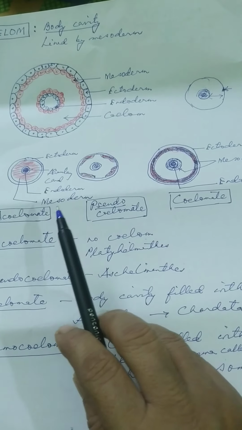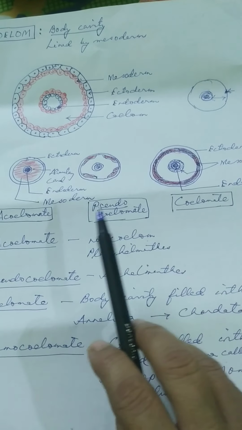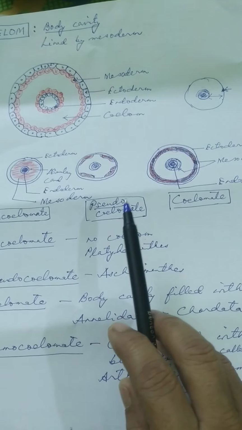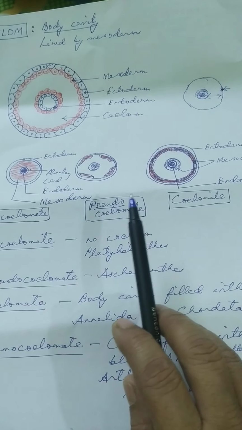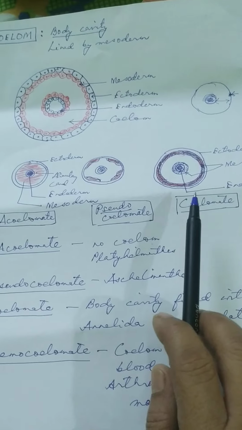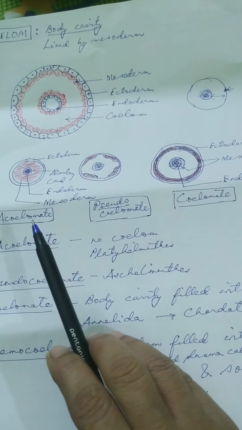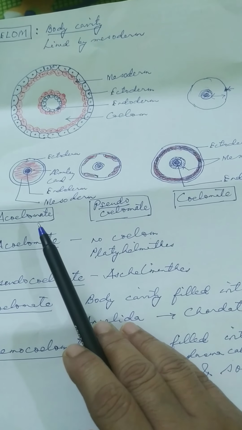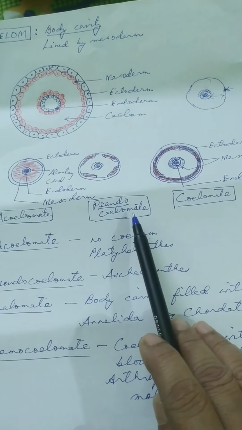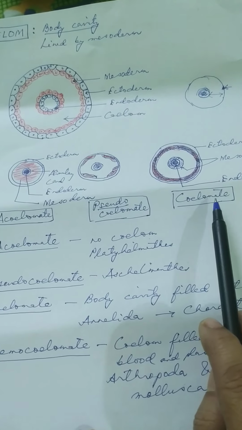Animals are classified into 3 groups. And what are the 3 groups? They are acoelomate animals, pseudocoelomate animals, and coelomate animals.